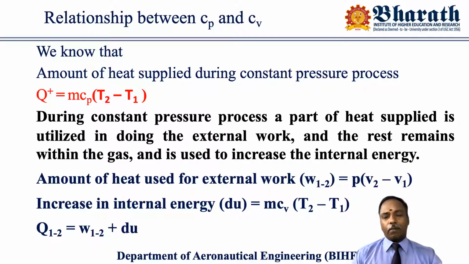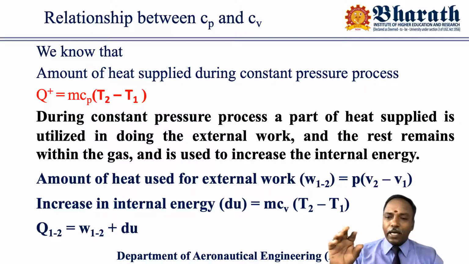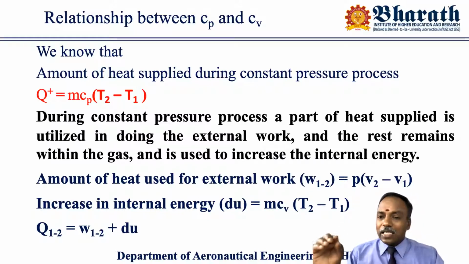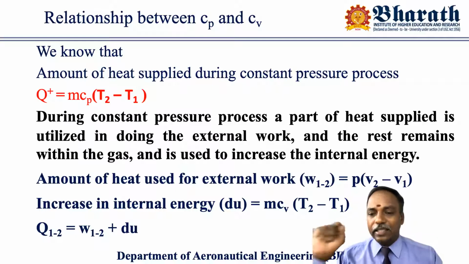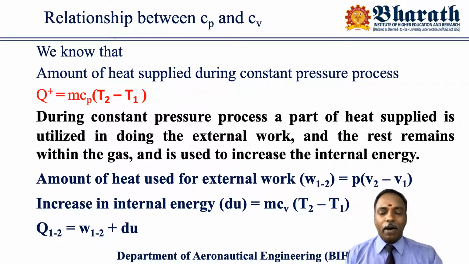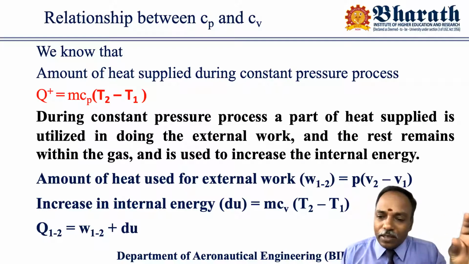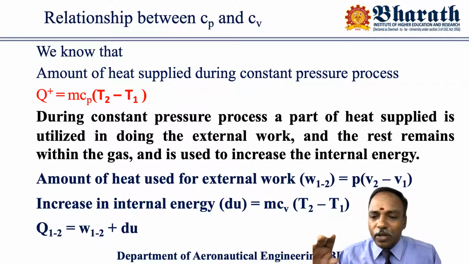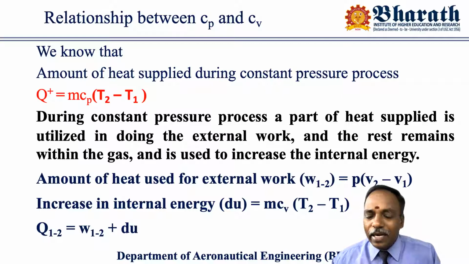During constant pressure process, a part of heat supplied is utilized in doing the external work, and the rest remains within the gas, and it is used to increase the internal energy. Part of energy will be used for doing work on the surroundings. Part of energy will be used for increase of internal energy.